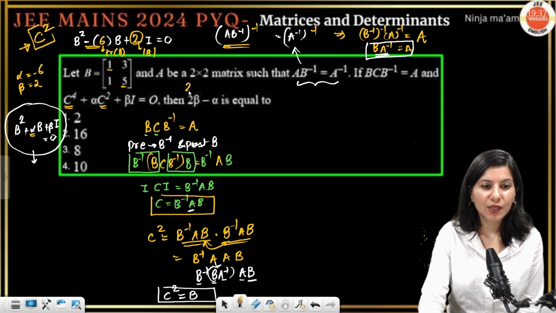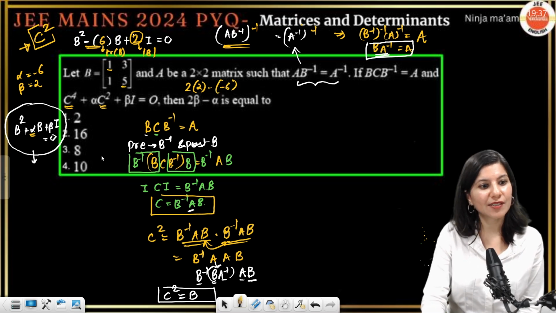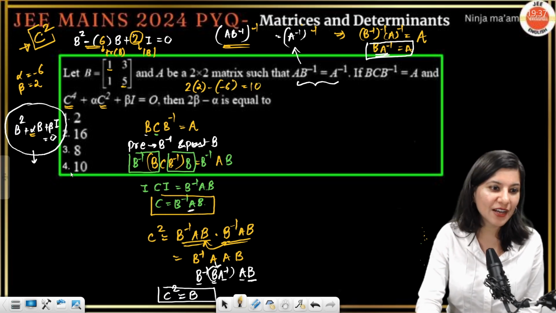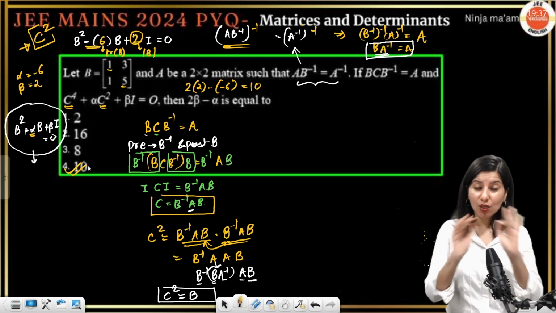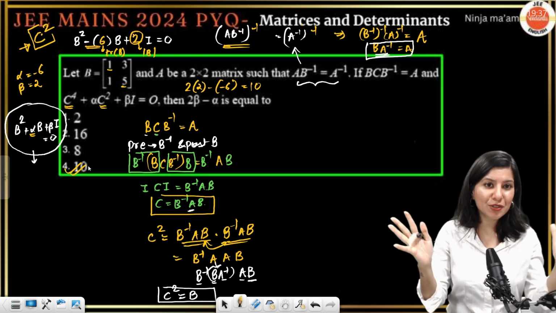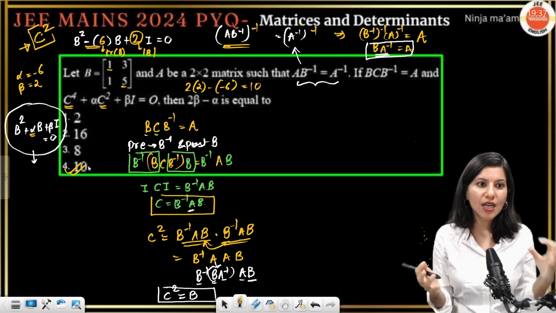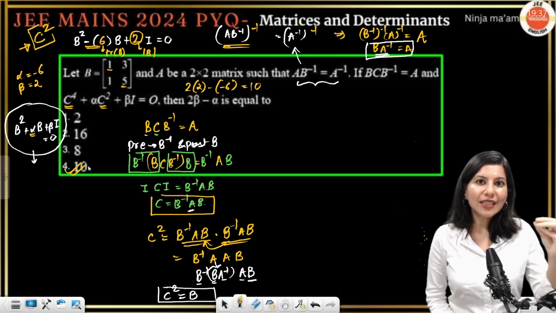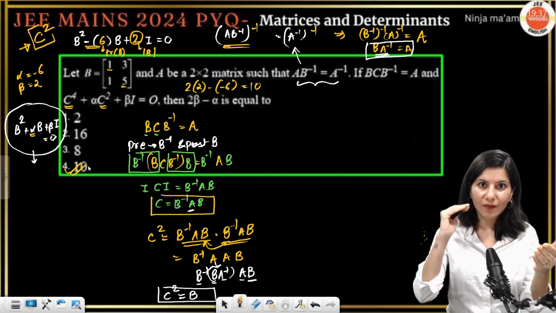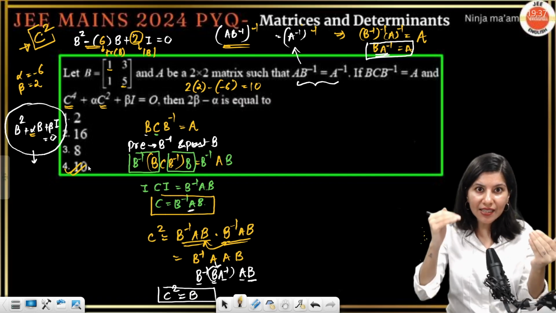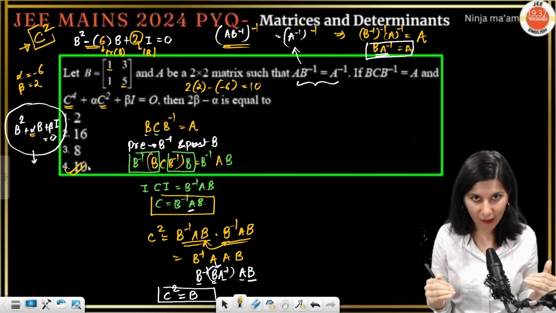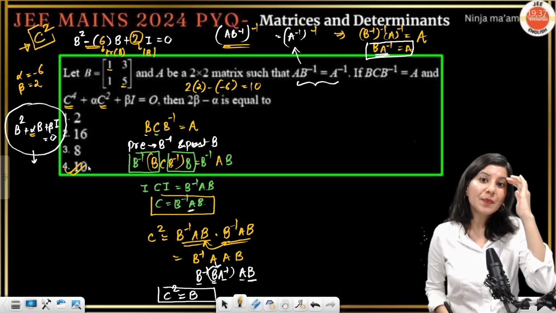Minus 6 comma 2. So 2 into 2 minus of minus 6 plus 6 plus 4, 10 is the correct answer of this question. And with this question, we are done with all the questions of the April attempt. Congratulations. It should give you a confidence booster that you have not just completed it, you have done it very nicely till you get the final answer. This is how you should do PYQs.